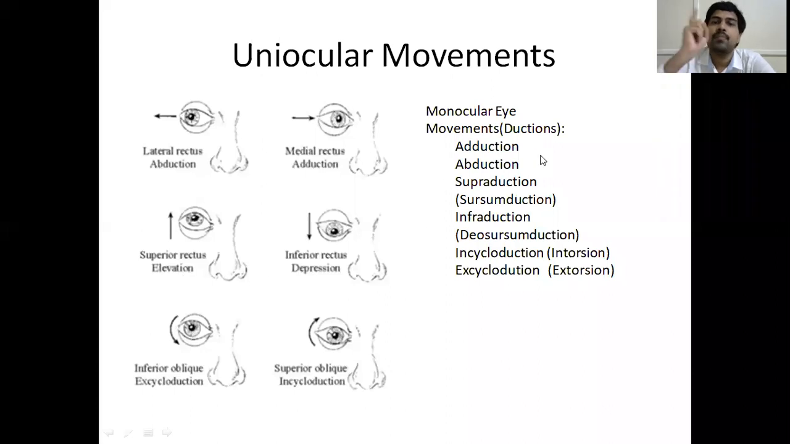So just to remember, adduction is moving inside. Abduction is moving outside. Supraduction is moving above. Infraduction is moving below. Okay, that is the thing.